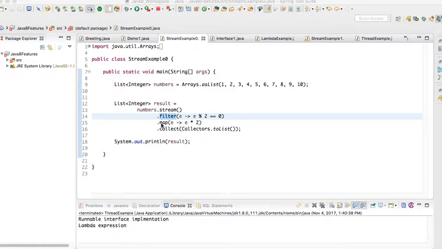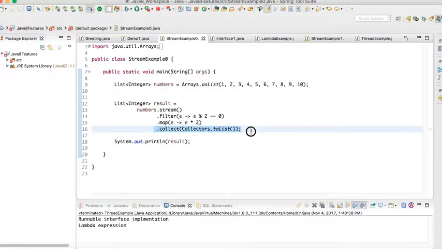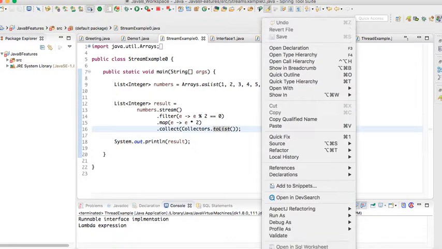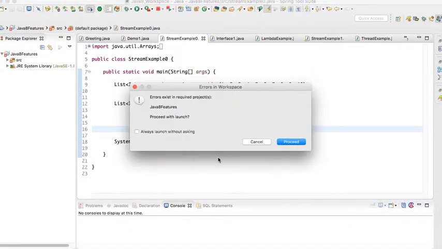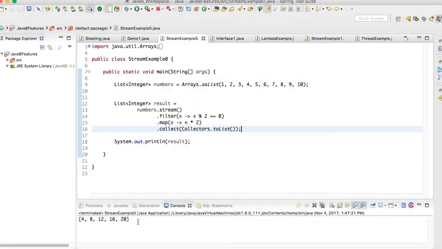On top of it, I'm applying the map method, which transforms each element, taking each element and doubling it. Then I'm collecting the resulting elements into a separate list using Collectors.toList. This is a terminal operation. Streams are lazy in nature, so until a terminal operation is found, all the previous operations won't execute immediately. If you run this example, it will double all the even numbers.